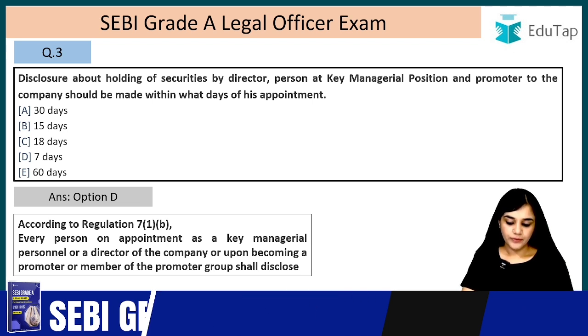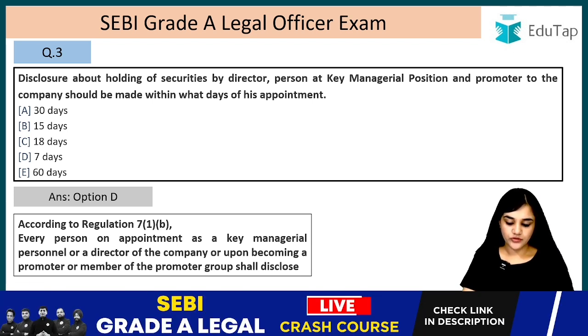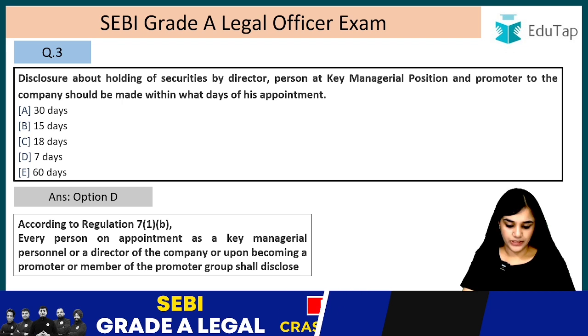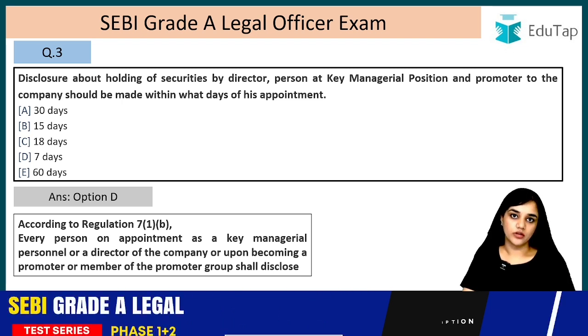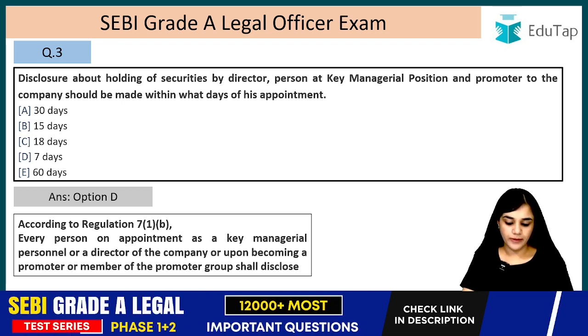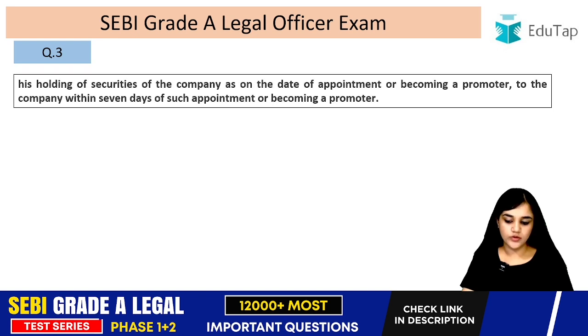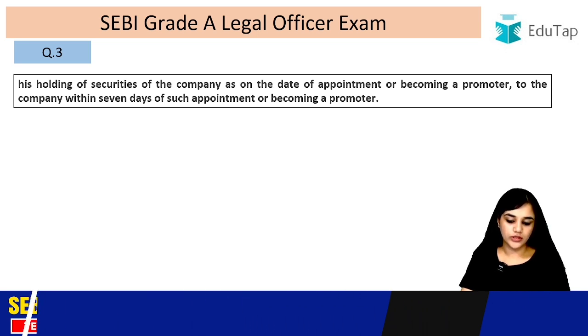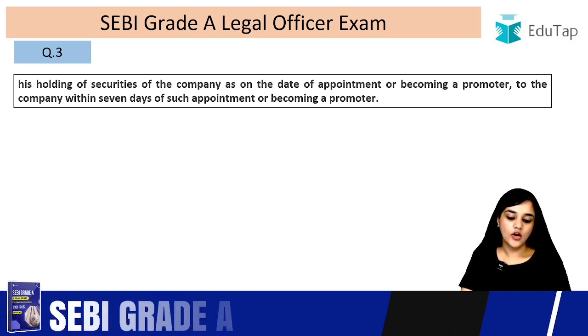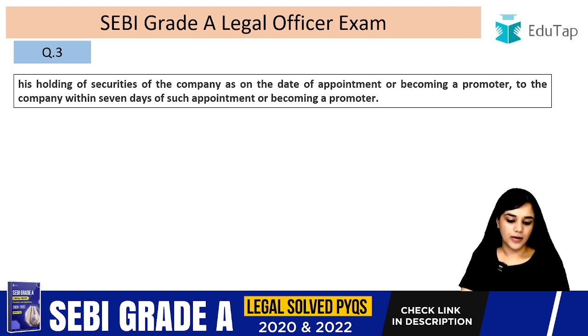Let's read it. Every person on appointment as key managerial personnel or director of the company, or upon becoming a promoter or member of promoter group, shall disclose his holding of securities of the company as on the day of appointment or becoming a promoter to the company within 7 days of such appointment or becoming a promoter.